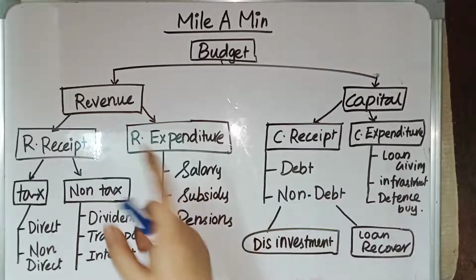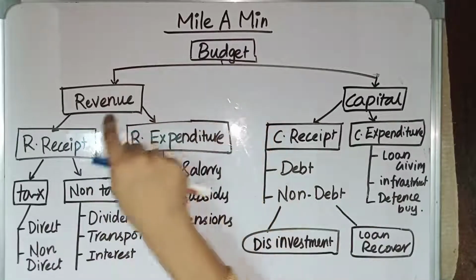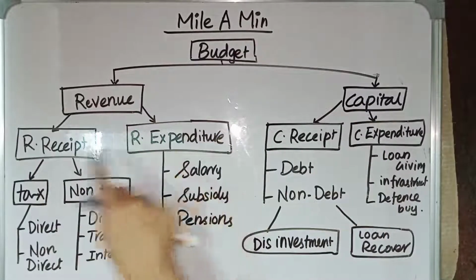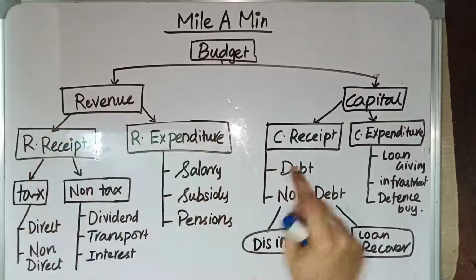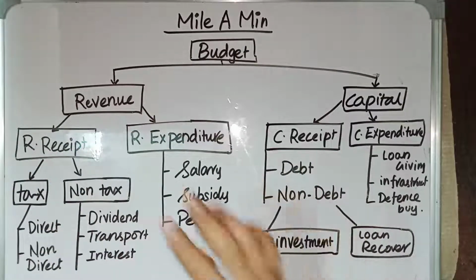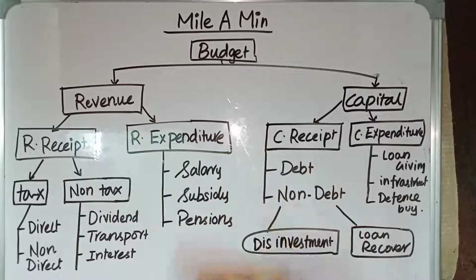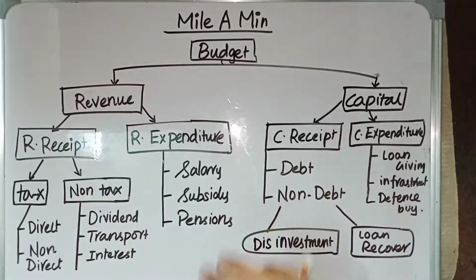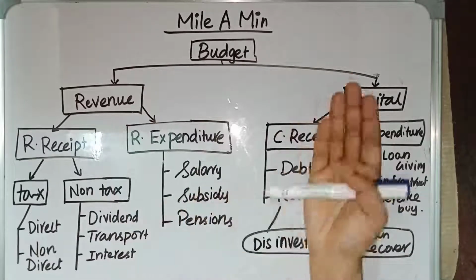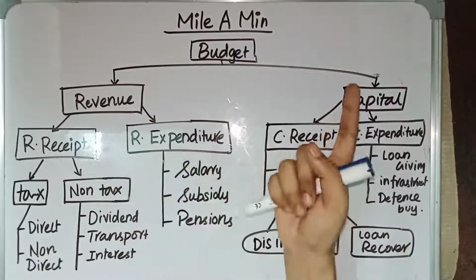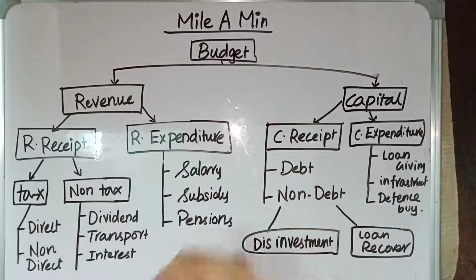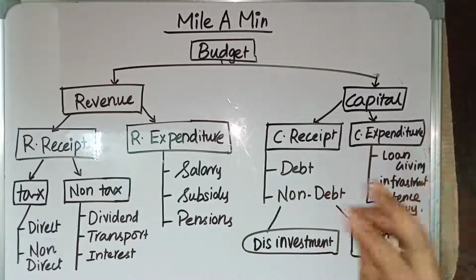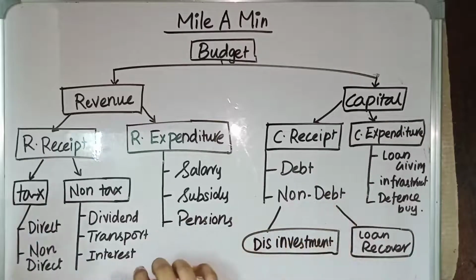So let's get started. First one is revenue. Budget is divided into revenue as well as capital. Inside revenue, we have revenue receipt as well as revenue expenditure. Revenue receipt is nothing but government's income. Receipt means it deals about income, whereas expenditure means the expenditure which government is having. Government's expenditure may be the income for our households, but we are going to talk in government side. So revenue expenditure is government's expenditure, revenue receipt is government's income, capital receipt is also government's income, and capital expenditure is also government's expenditure. We are going to see what is what.